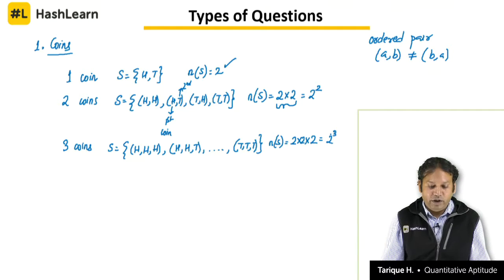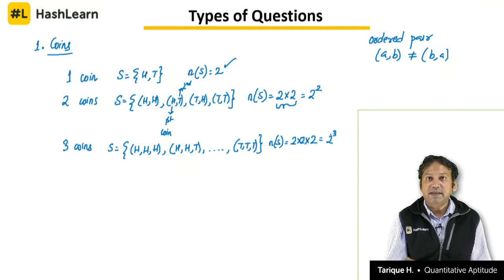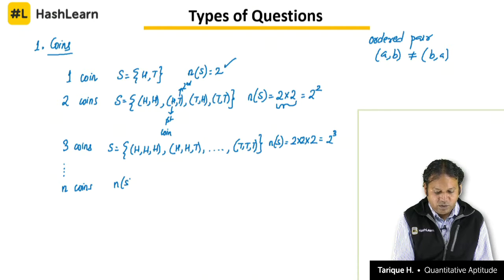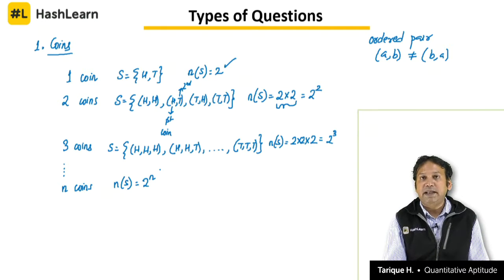So when we have one coin, the sample space is 2, that is 2 power 1. When we have 2 coins, it is 2 square. When we have 3 coins, it is 2 cube. That means when we have n coins, the sample space will be equal to 2 power n. So this is how you understand the questions on coins.